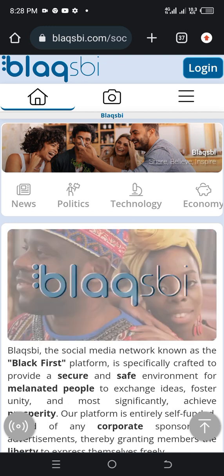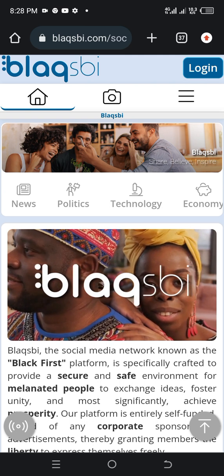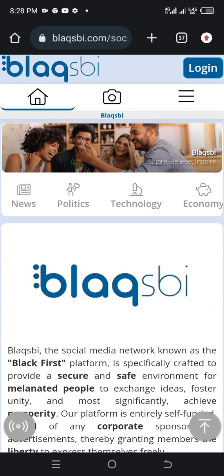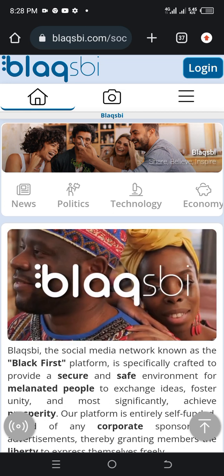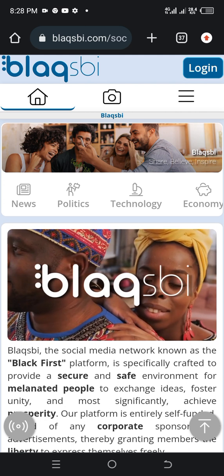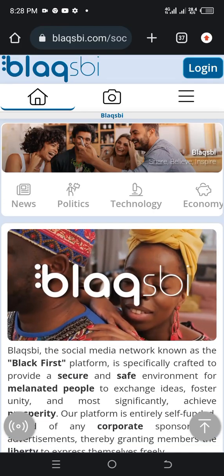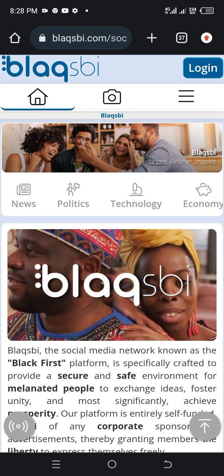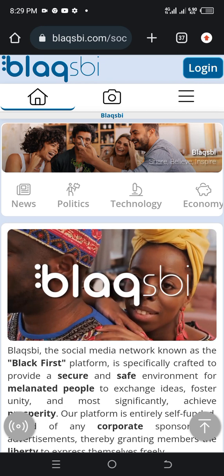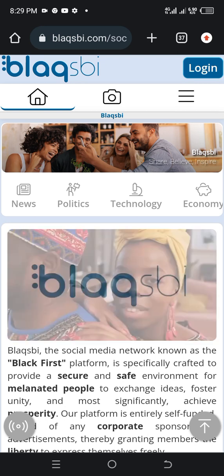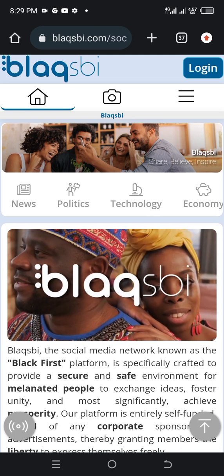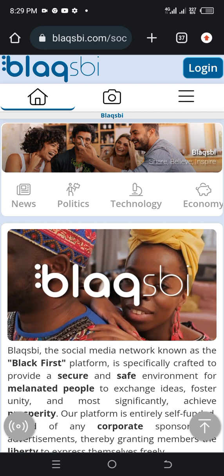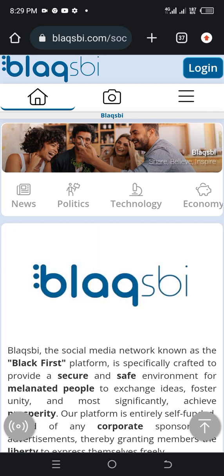The next thing you need to do is make sure you have a network connection and an Android smartphone, then go to your Play Store and download Blacksby. This Blacksby is a platform, more like Facebook, that allows you to post some pictures, write some comments, and earn money. This platform also allows you to post your own adverts and get a lot of customers for yourself, and you make money as well.